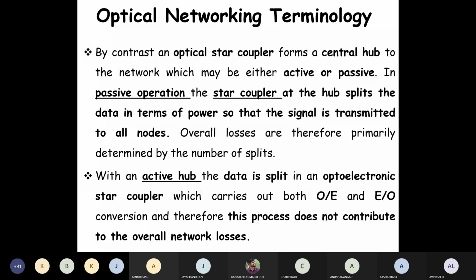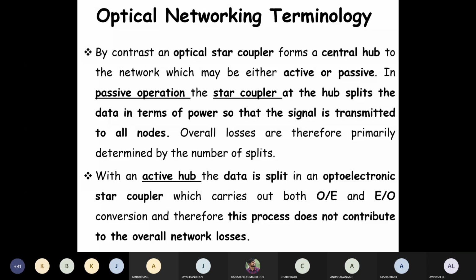What are the three stages? Neighbor discovery, topology discovery, and path selection. So what is neighbor discovery? Neighbor discovery is the first step whereby the nodes in the network discover the identity of their immediate neighbors and their connections to the neighbor nodes. So neighbor discovery is the first step where the nodes in the network discover and identify the immediate neighbors.